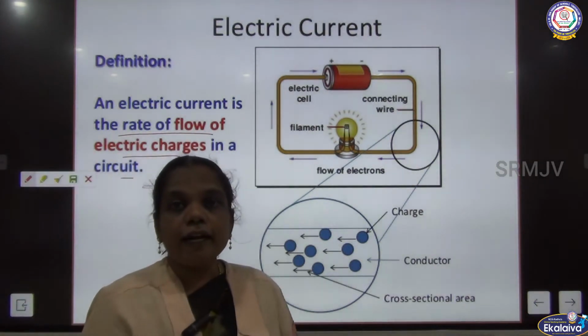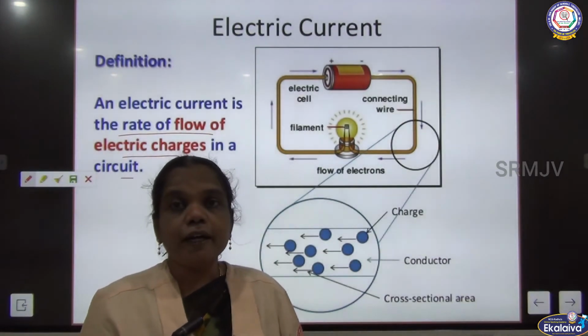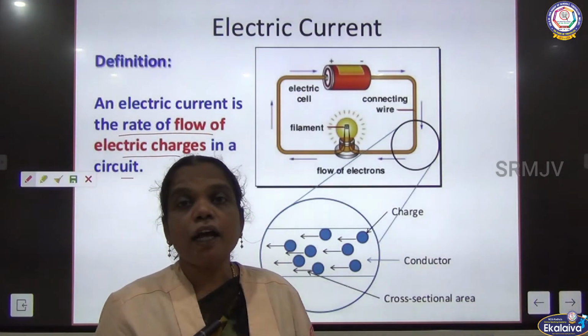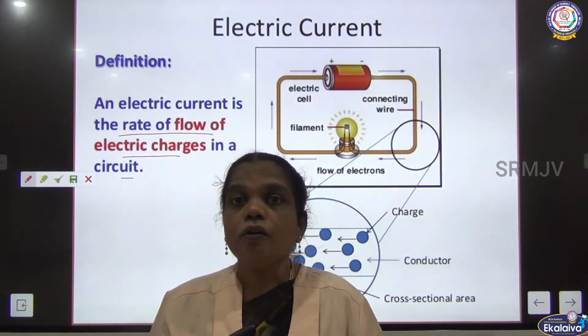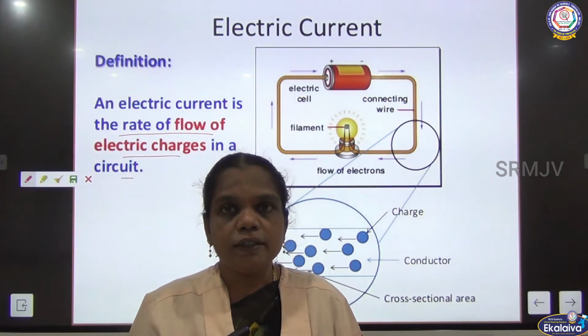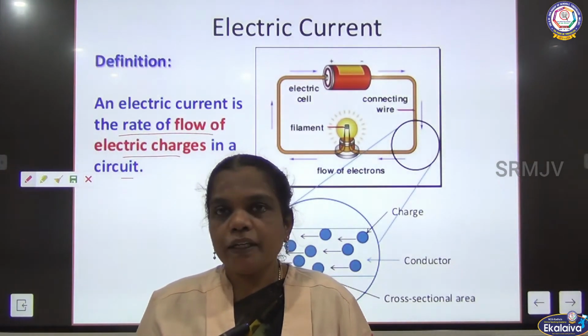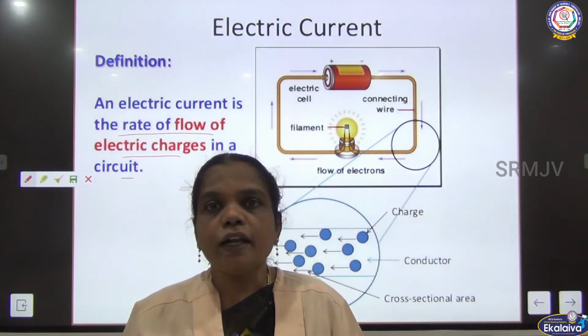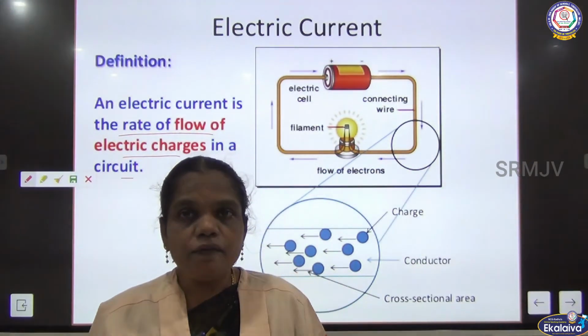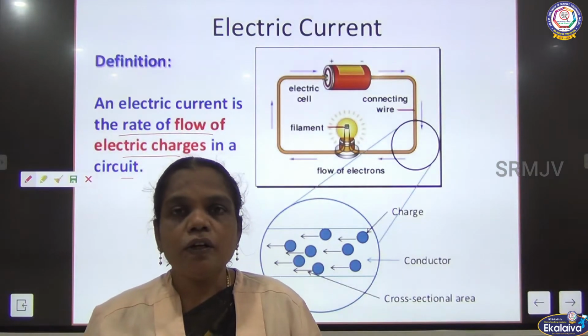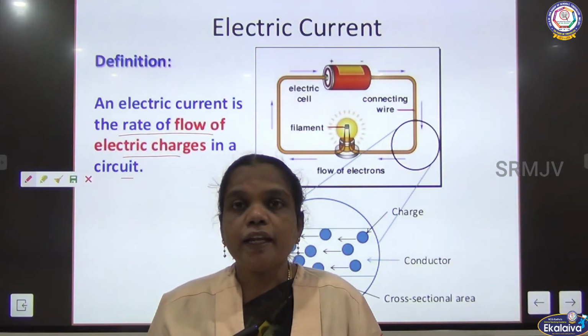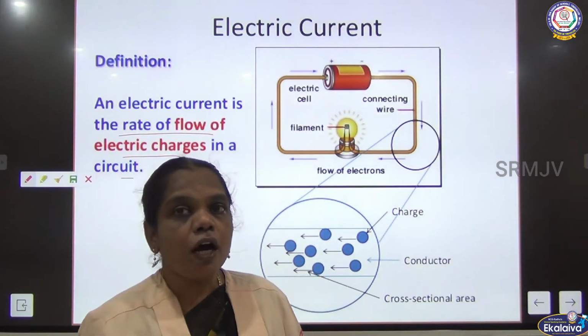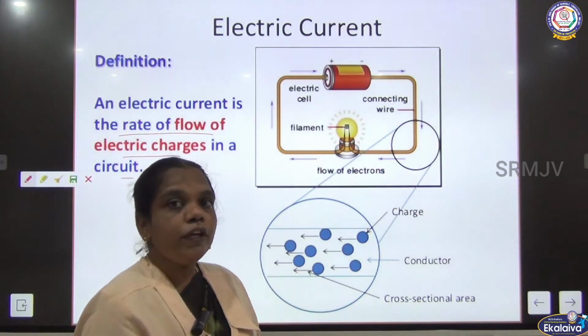So what is a conductor? Already you know about the conductor and the insulator. A conductor is a material that allows the electric current to pass. An insulator is a material that does not allow the electric current to pass. In the same way, in electric current, the conductor conducts the electric current by the flow of charge in the form of free moving electrons.